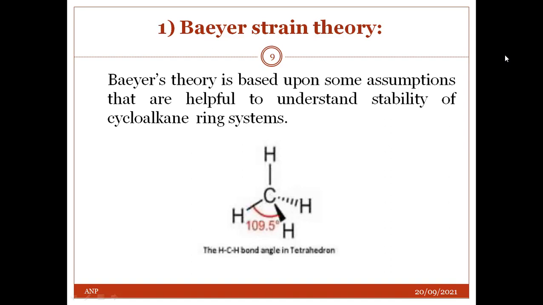Baeyer proposed that the optimum overlap of atomic orbitals is achieved for a bond angle of 109.5 degrees. In short, it is an ideal bond angle for alkane compounds.